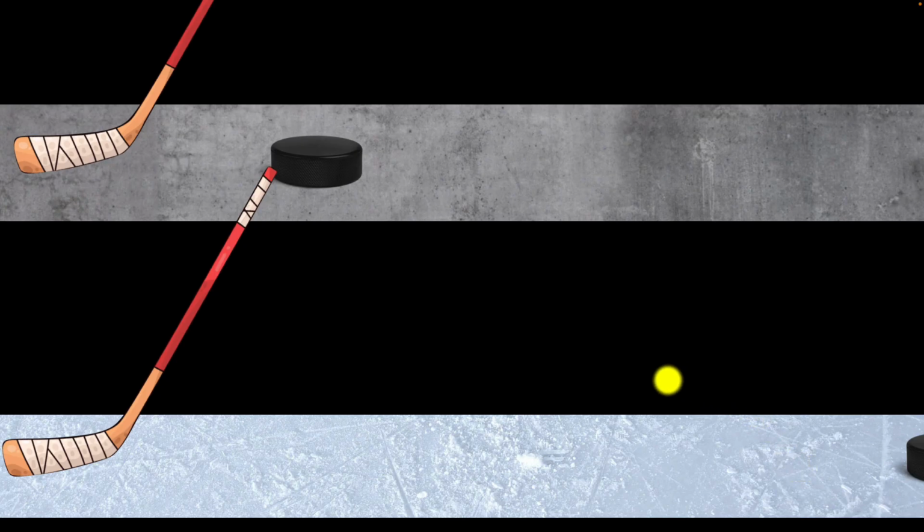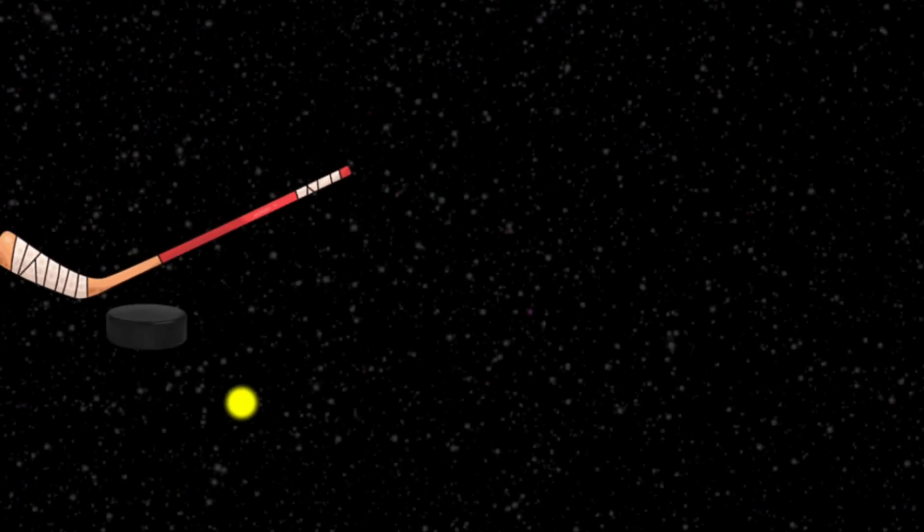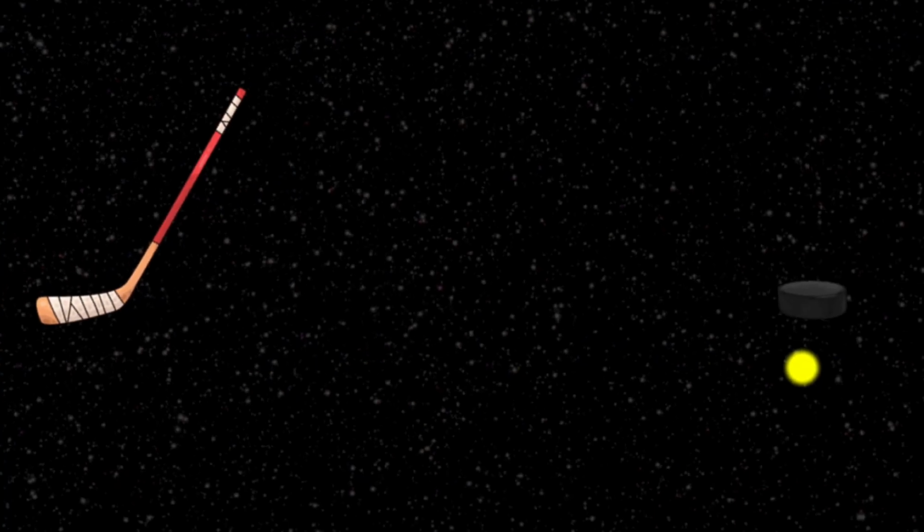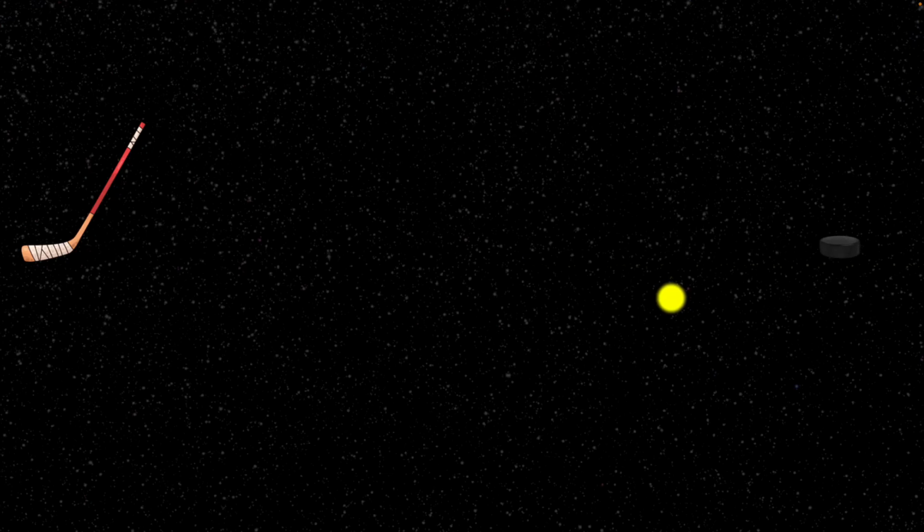And now comes the question, what if we could somehow make that resistive force zero? What if there was absolutely no friction or air resistance or anything like that? What if we carried this out in outer space, in deep intergalactic space where there are absolutely no other forces, for example? Well, now, once you hit the puck, that puck will keep moving forever. This means, look, you don't need an unbalanced force to keep an object in motion. An object which is in motion will just keep moving with that same velocity as long as there is no net